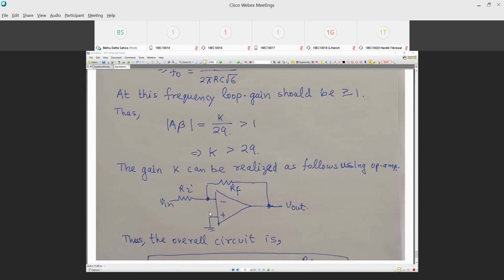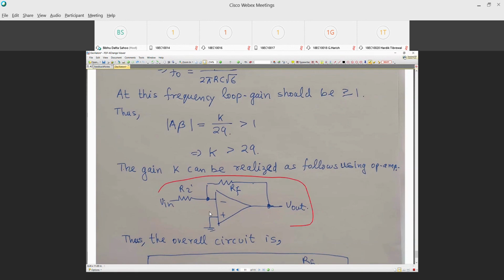And the gain block can be realized by this amplifier topology, which is the amplifier that you have done in your basic electronics lab. Okay, so you can use this amplifier. Therefore, this amplifier should have a gain, that means RF by RI should be at least 30 for your system to oscillate at that frequency.